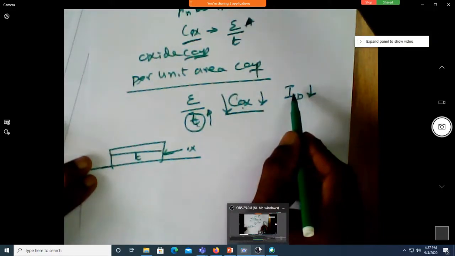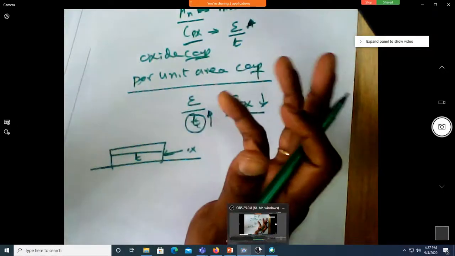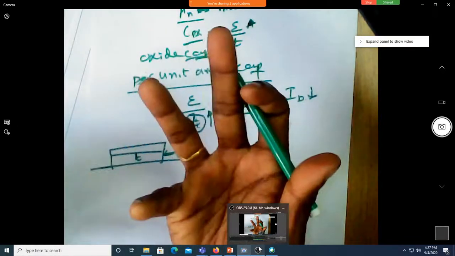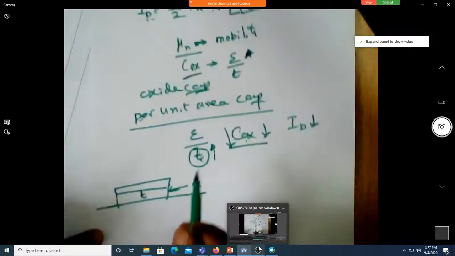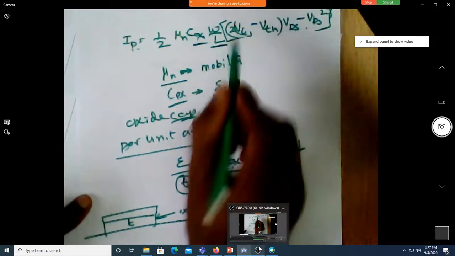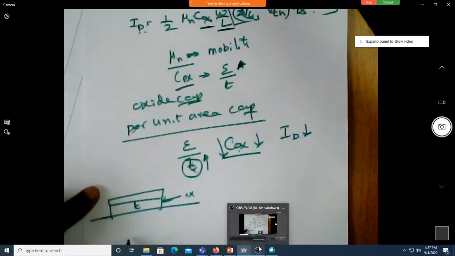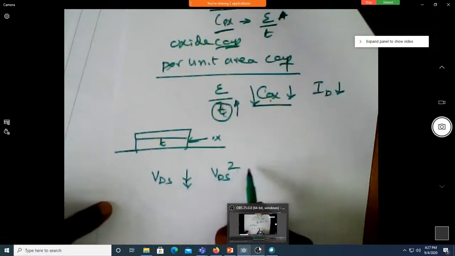Of course, I cannot change the mobility of the electron. Electron mobility is always fixed. What I can change is Cox. I can change W and L, the width and length. So if the value of VDS is lesser and lesser, can I neglect VDS square?